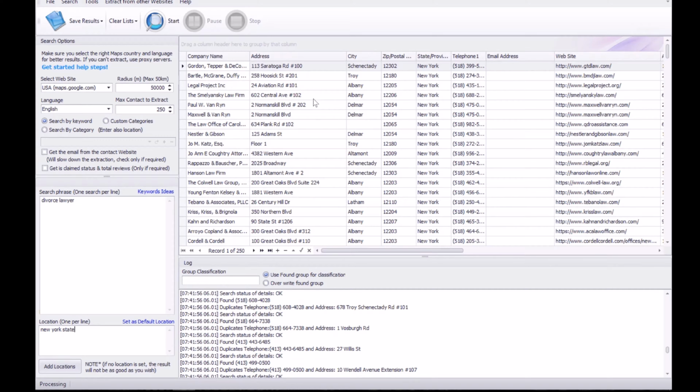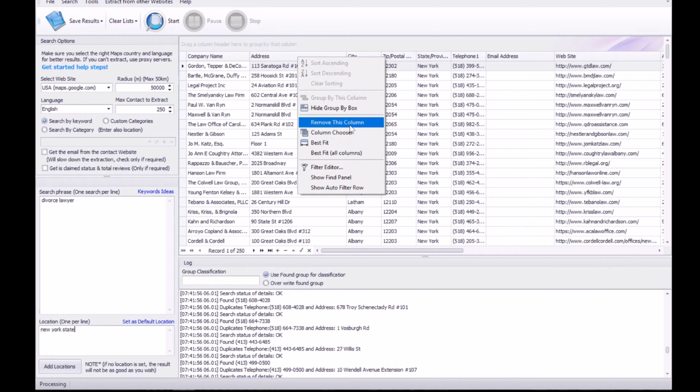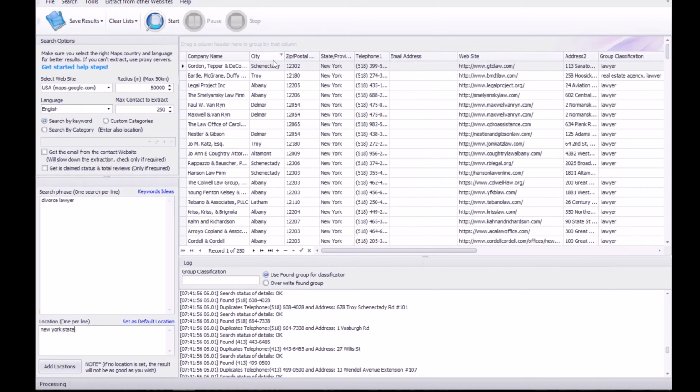All right, so now that we have our entries, we want to remove some of these columns because they are completely unnecessary. So we will right click and remove this column. We don't need the city. We don't need the address. We'll keep the city, the zip code, the state. We'll switch those two around.